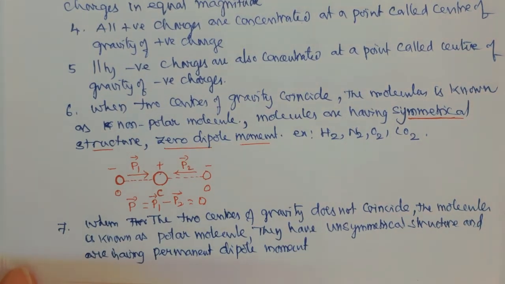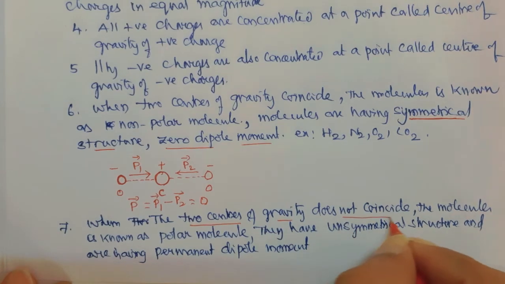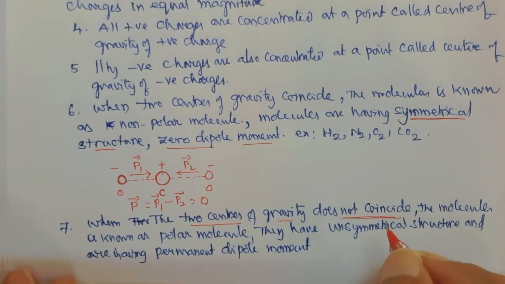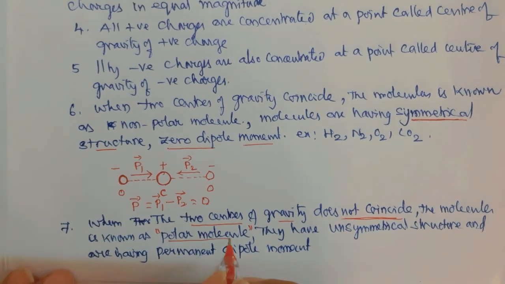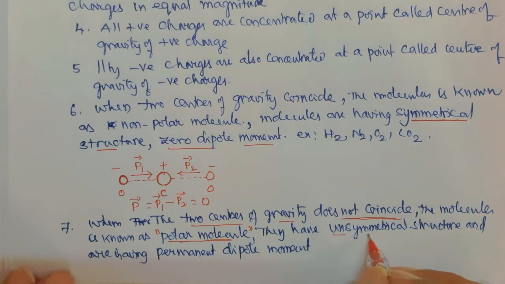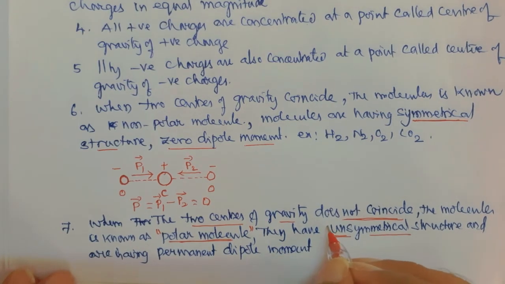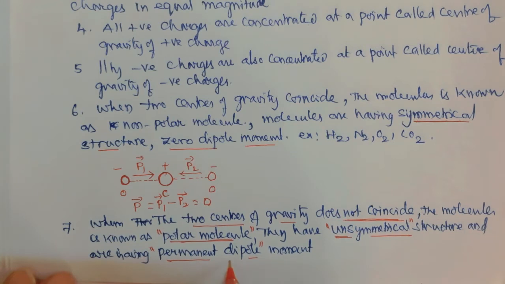So these are the points that we have to cover. Now if the two centers of gravity do not coincide, then the molecule is known as a polar molecule, with an unsymmetrical structure and a permanent dipole moment.